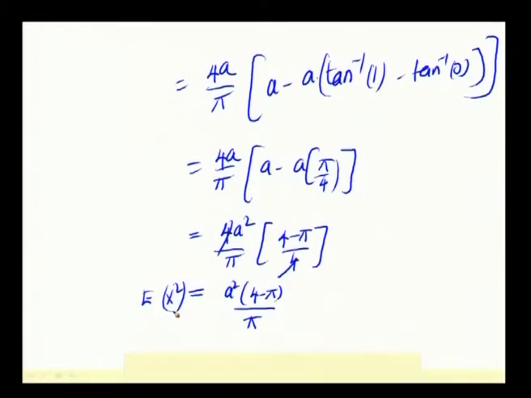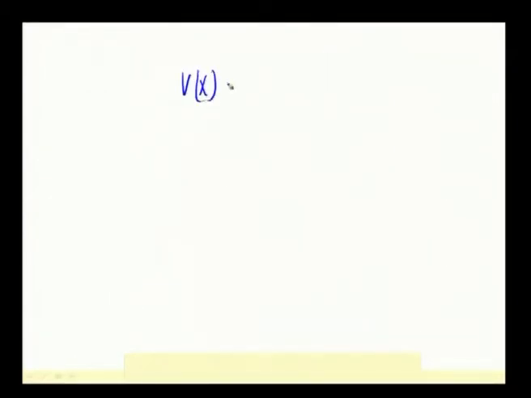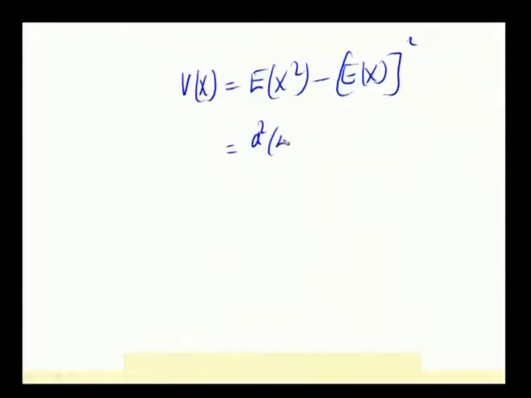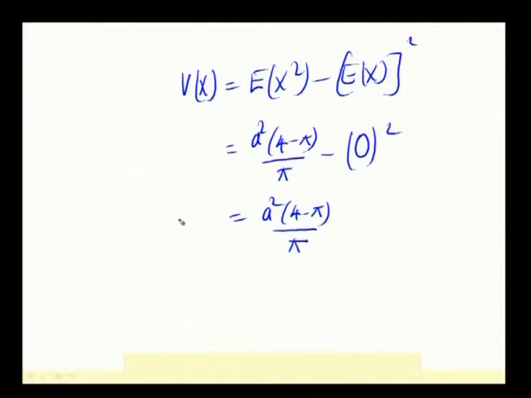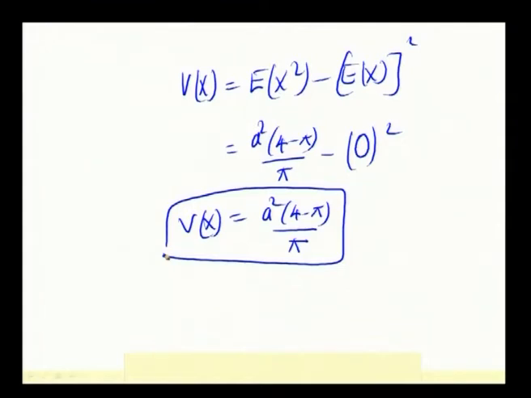And you are yet to find out the variance. Variance of x is given by expectation of x square minus expectation of x whole square. We have got expectation of x square, the answer is a square into (4 minus pi) by pi, and expectation of x is 0, so 0 square. So, variance of x is a square into (4 minus pi) by pi. This is what you are requested to prove. Show that for the distribution, variance of x is given by a square into (4 minus pi) by pi.